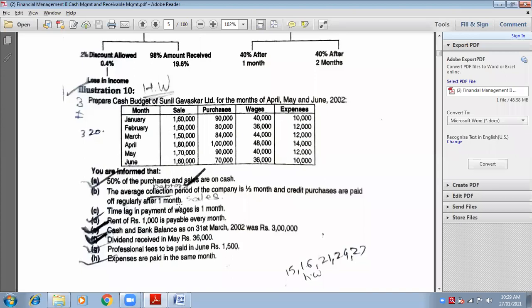But how much are my credit purchases? 50%. Why 50%? Because out of the total purchases, 50% were on cash, so the rest 50% will be on credit. Is it now clear, everybody? Read out the first and second adjustment together and you will definitely understand them.